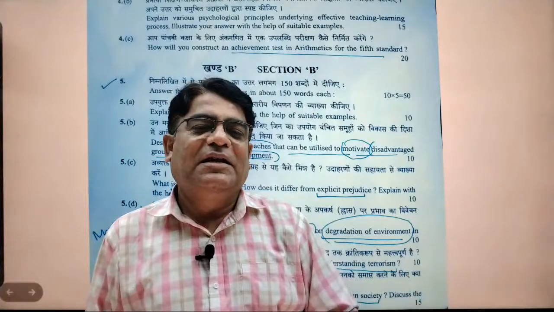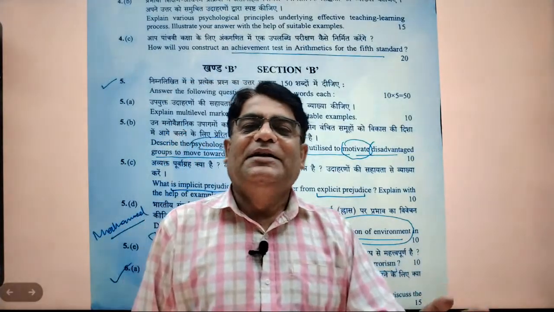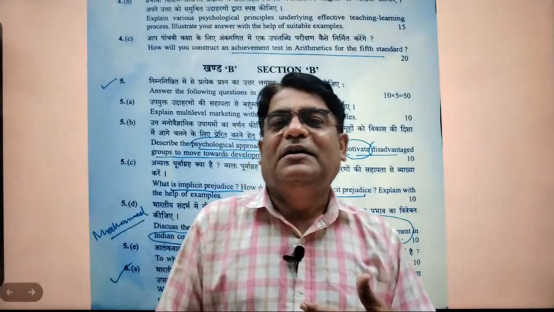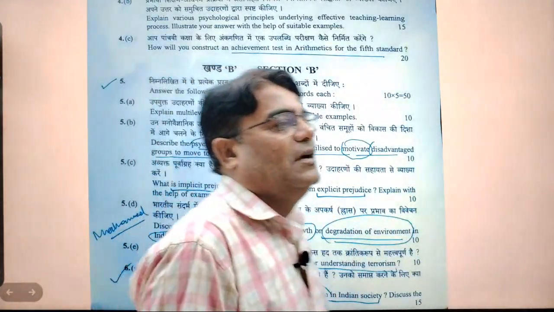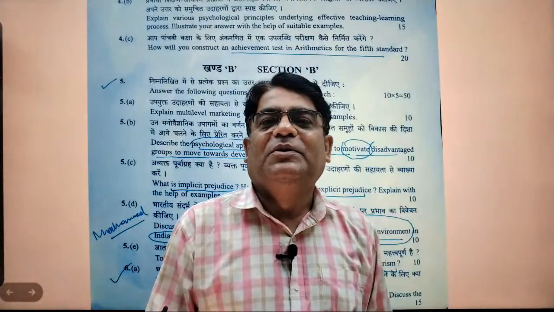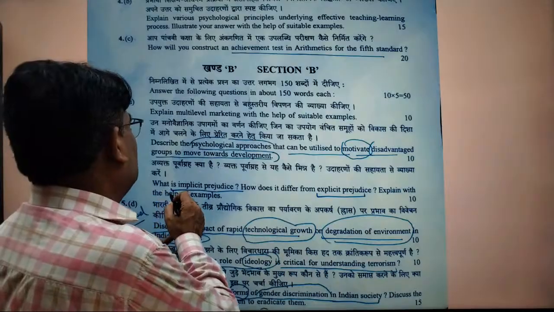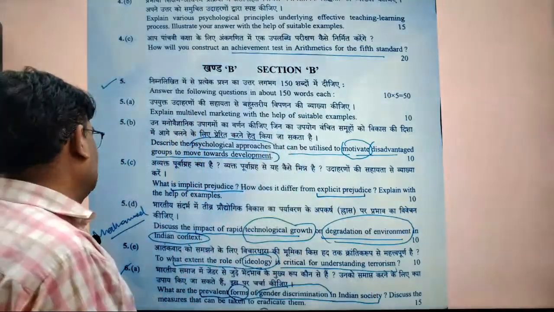They are aware, this is the conscious one, but there is another part they are not aware of. But if it is tested indirectly, it becomes clear that that person has this. This is called implicit prejudice. I hope you are aware of that. अगर आपने you have gone through a social psychology book, you must be aware that it is there. So here you say what is implicit prejudice, how does it differ from explicit? Explain with a suitable example. I have given this thing.